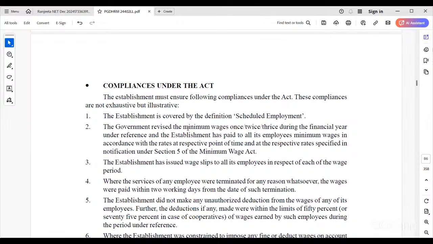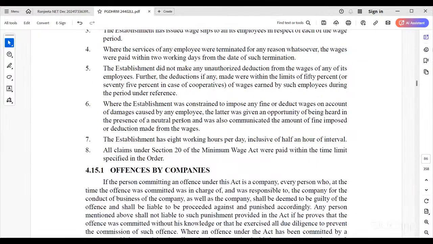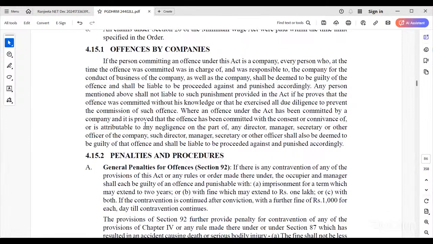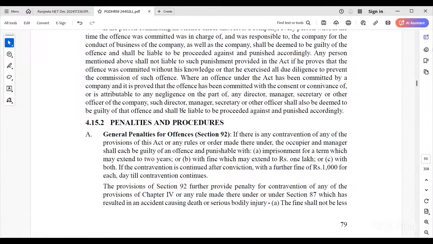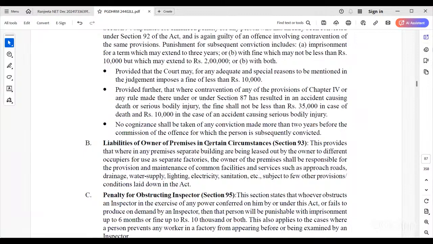So complaints under this act. If there is any complaint regarding the occupier or management, how to proceed is also mentioned in this act. Penalties are also there. So there is a mechanism if anything goes wrong, and workers need protection. Penalties and procedures are also mentioned. Section 92 covers general penalties for officers if they deviate from any rules and regulations. Also see the liabilities of owners of premises in certain instances.